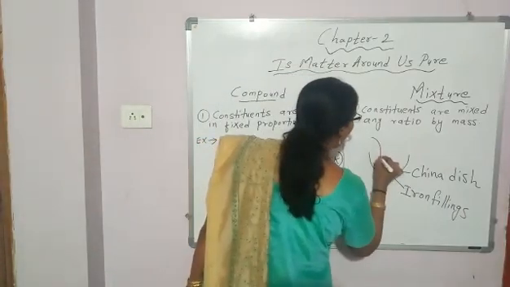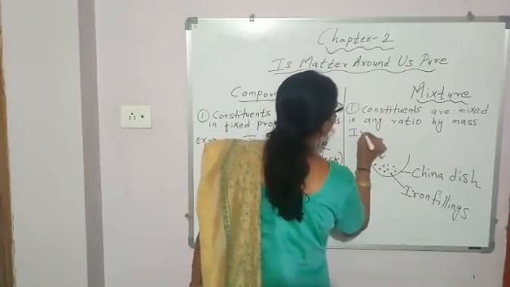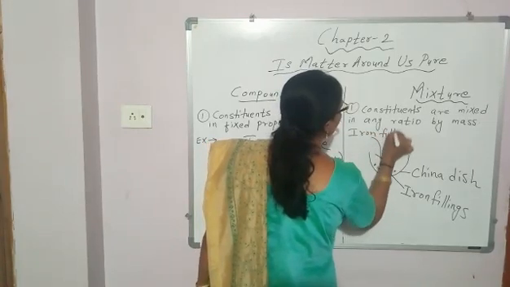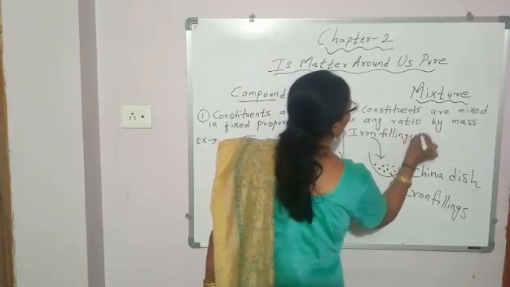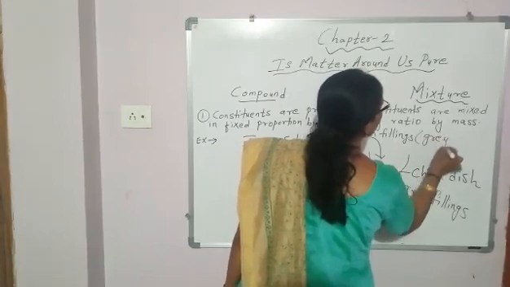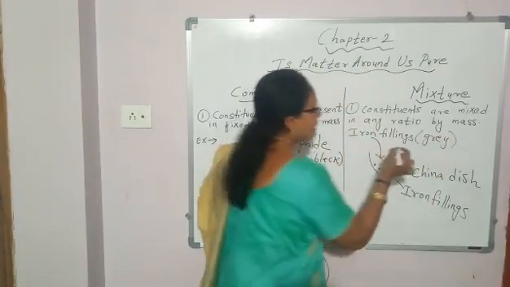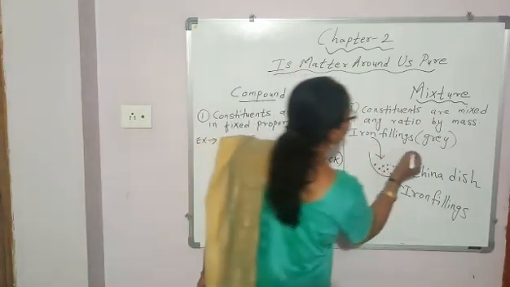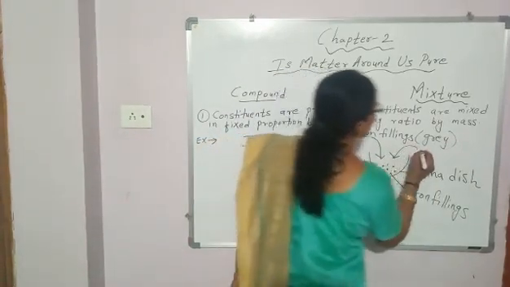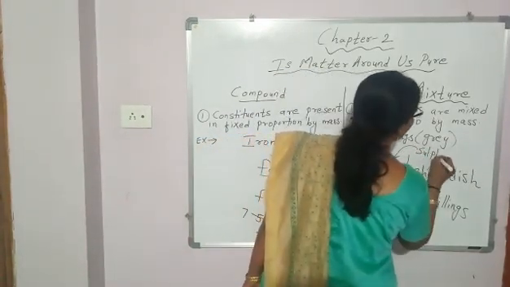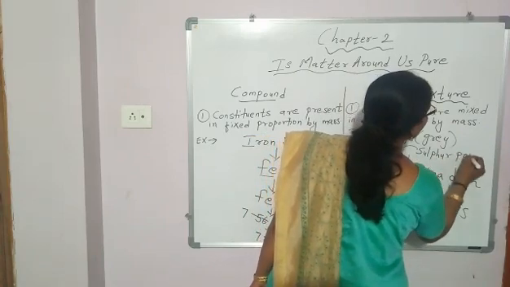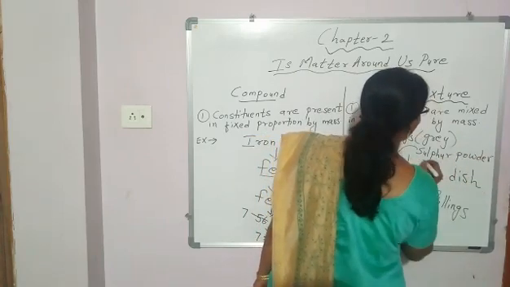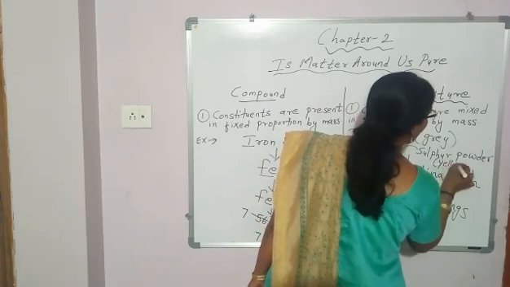Add iron filings to it. What is the color of iron filings? Grey. A spoon of iron filings. Then to this add sulfur powder. What is the color of sulfur powder? Yellow.